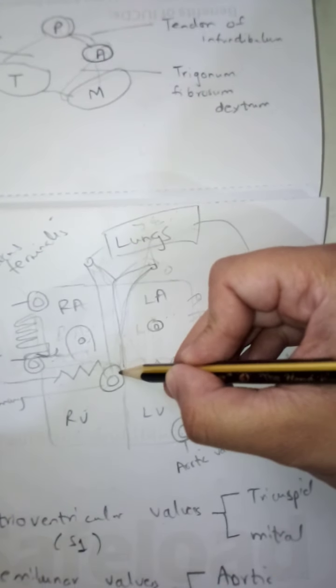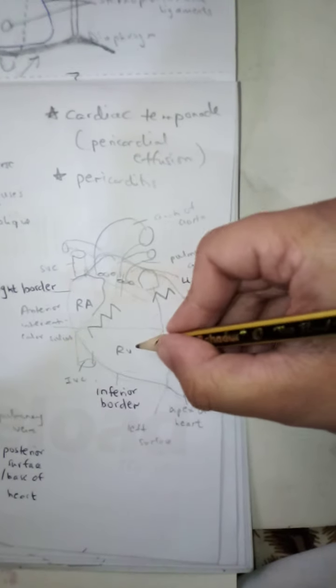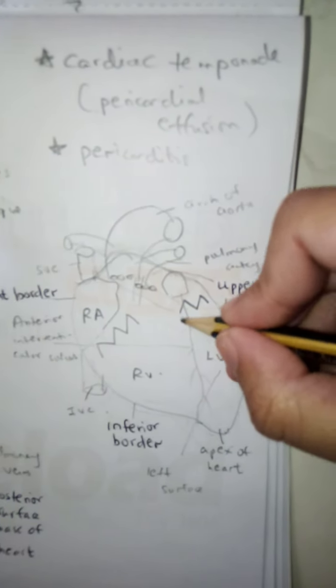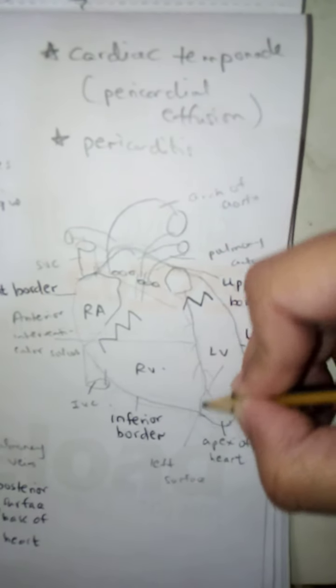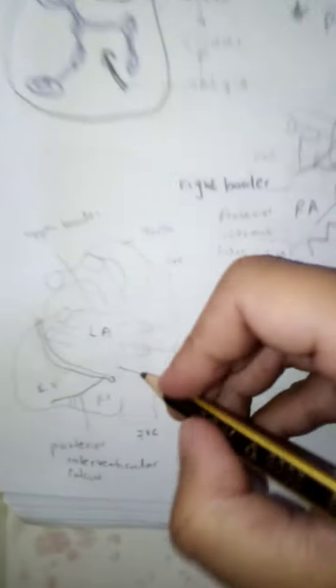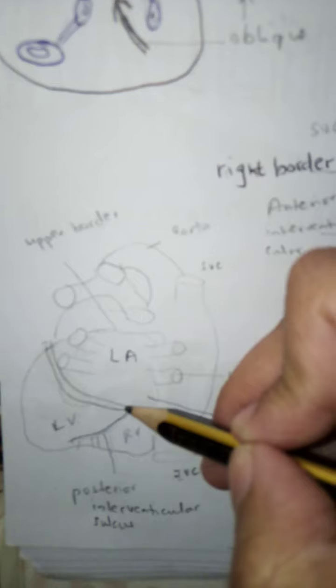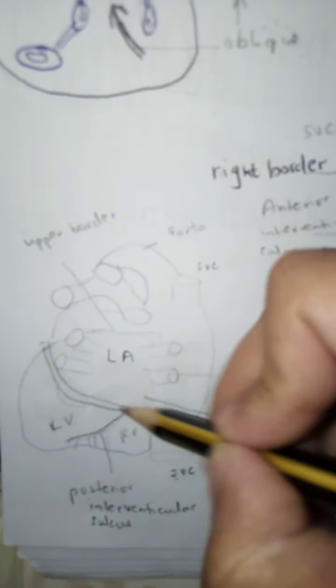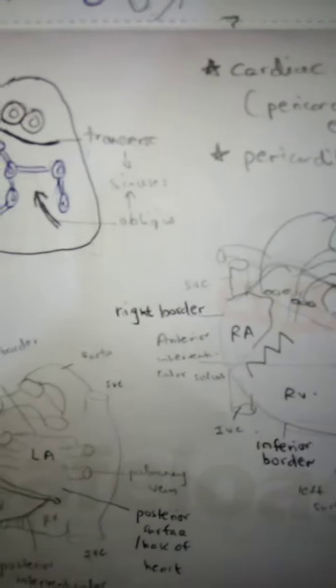And then there is the interventricular groove or sulcus, which is divided anteriorly and posteriorly. For example, if this is the anterior surface, with the right ventricle and left ventricle, this is your anterior interventricular groove, and this is the posterior cross section. This is the posterior interventricular groove between the right ventricle and left ventricle, and this is the atria, the coronary sulcus.